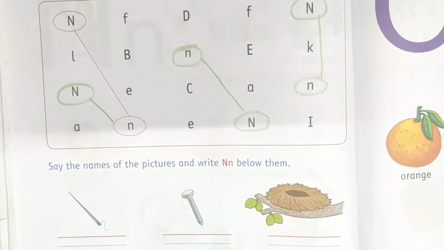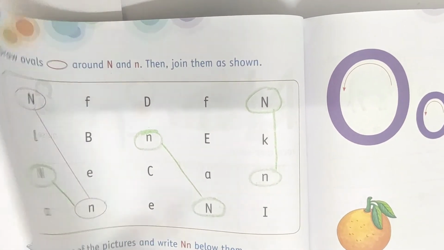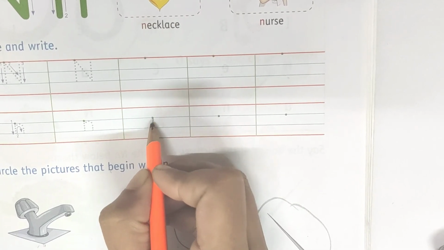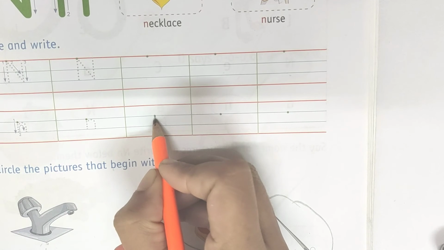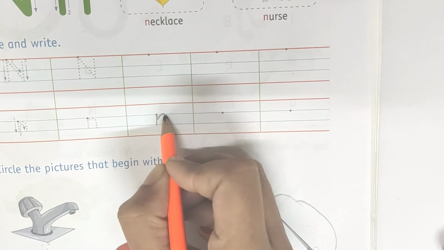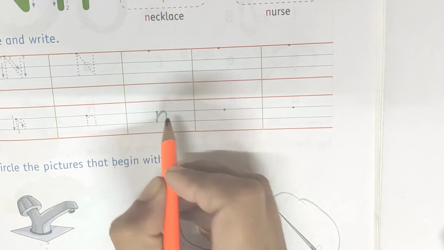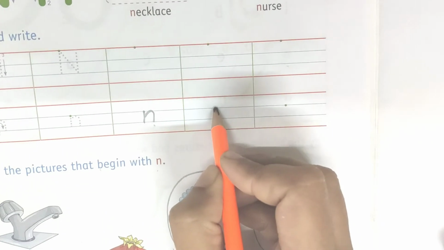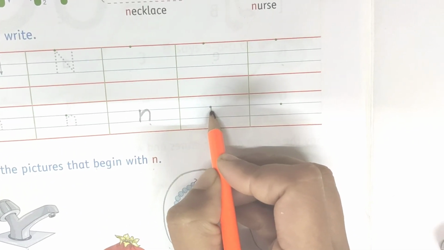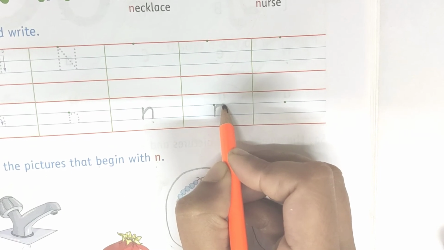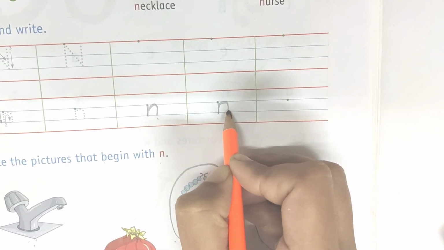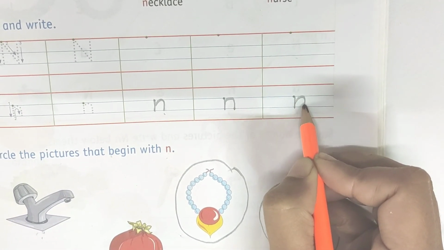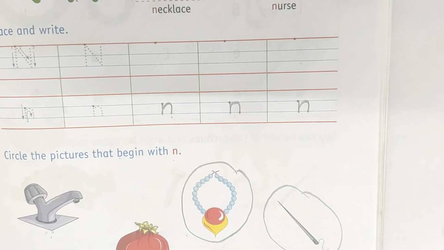Now let us learn how to write small letter N. It's so easy. First make standing line in between the two blue lines and then make one downward curve, touch the first blue line and go down, down, down and touch the second blue line. This is small letter N. N says no. One more time. First make standing line, then make one downward curve, touches the first blue line and goes down, down, down, touches the second blue line. One more time. Standing line and then one downward curve. Same as this, you have to do it in your workbook.